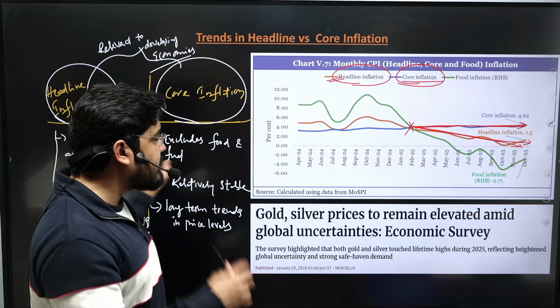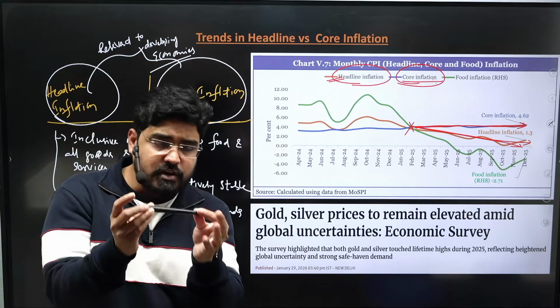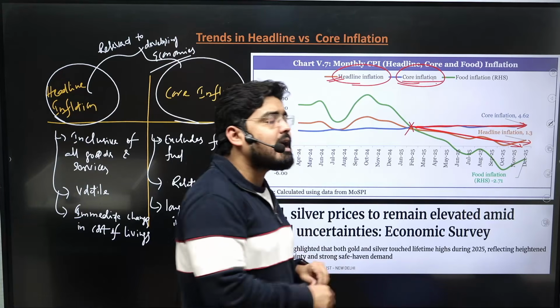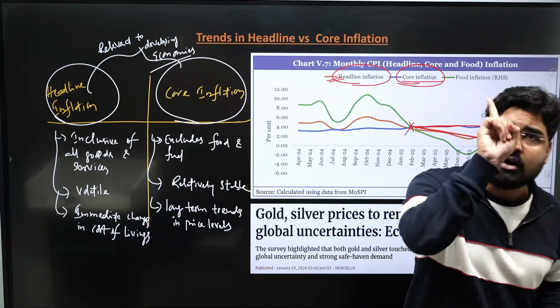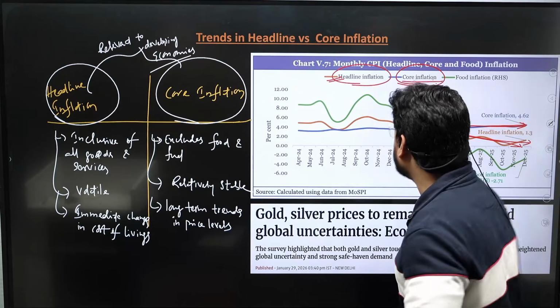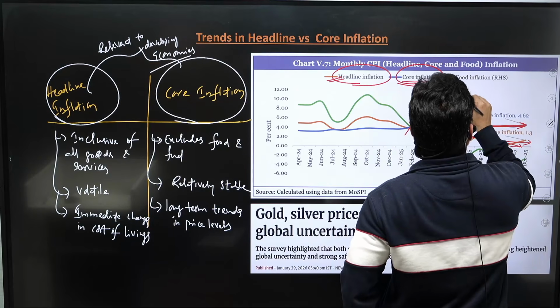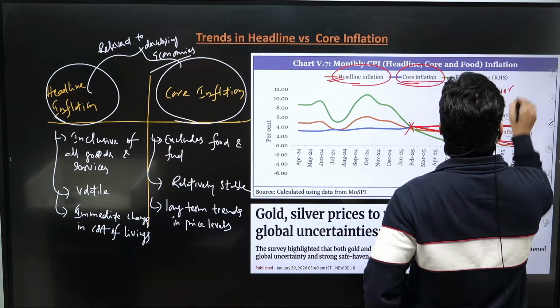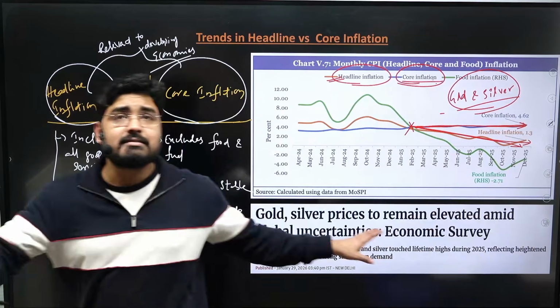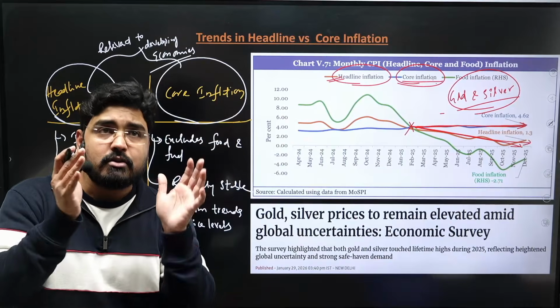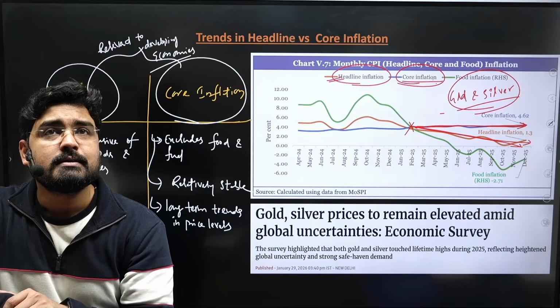One of the significant reasons which we already discussed was food inflation. The food inflation significantly declined and the same level of decline was not seen in other commodities. Another important thing is the increasing prices of gold and silver. Gold and silver prices, especially precious metals, have increased. They touched their peak in the year 2025, right?